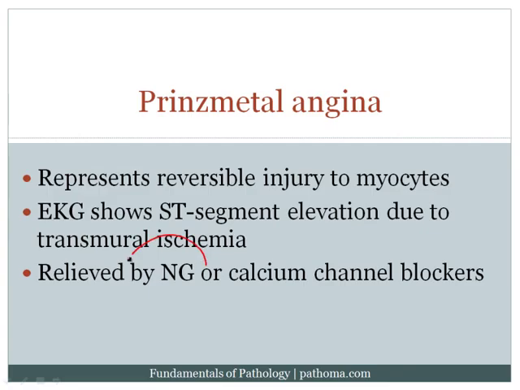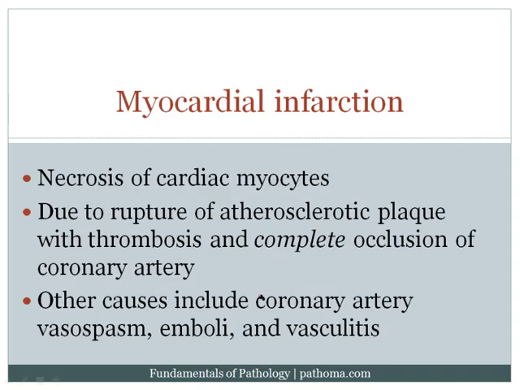Now, this would also be relieved by nitroglycerin, which would decrease the preload on the heart. In addition, calcium channel blockers can be used, which would help to relieve the coronary artery vasospasm. The next of the ischemic heart disease syndromes is myocardial infarction. This is when you get necrosis of the cardiac myocytes, so you get irreversible injury and cell death.